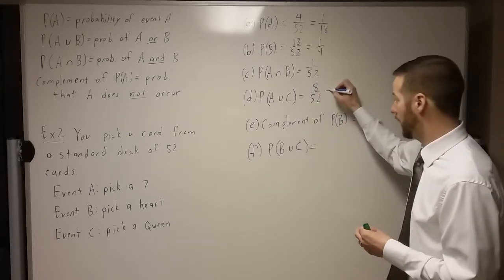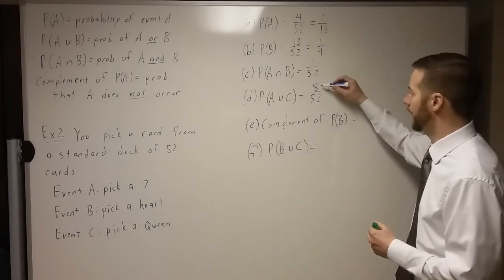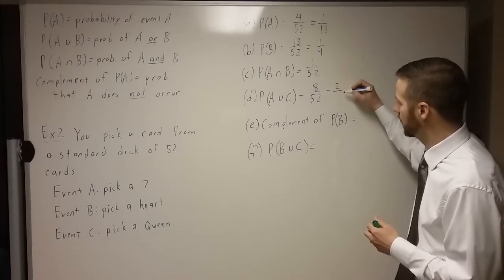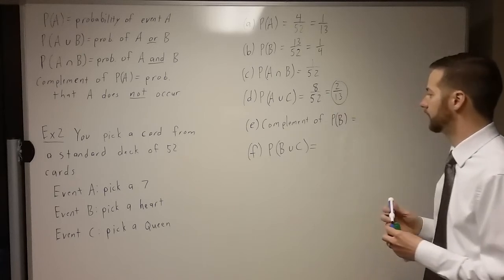Now we shouldn't leave it like that. We could change this to a decimal or percentage or simplify the fraction. I'm going to simplify the fraction. They're both divisible by 4. 4 times 2 is 8, and 4 times 13 is 52. So that's 2/13.